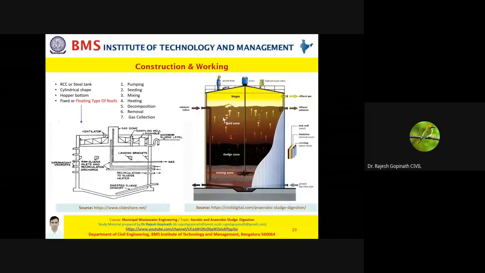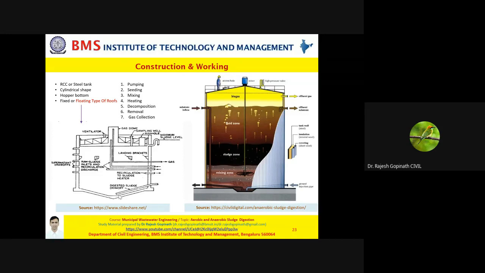So if you're talking about the construction and working of a sludge digester, you're basically talking about an RCC structure or a steel tank. As you can see in this image, typically they are cylindrical in nature. So whether it is RCC or steel, they are cylindrical in nature. And please note, they will have a hopper bottom. And why do they have a hopper bottom? So that the digested sludge will come to the bottom and it can be withdrawn, it can be removed.